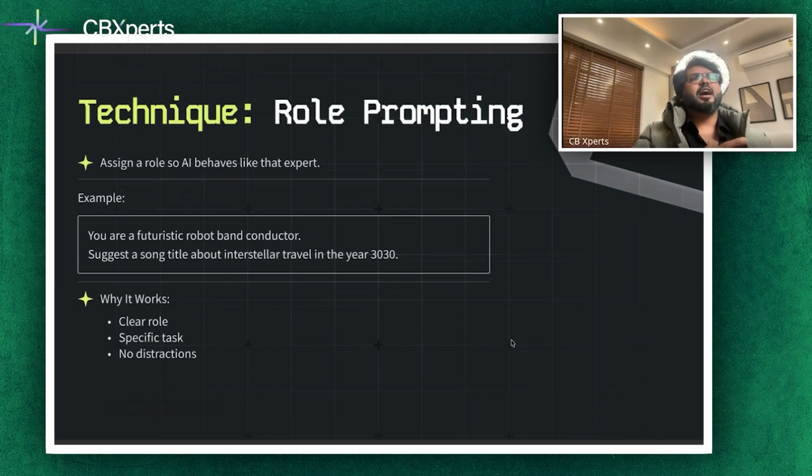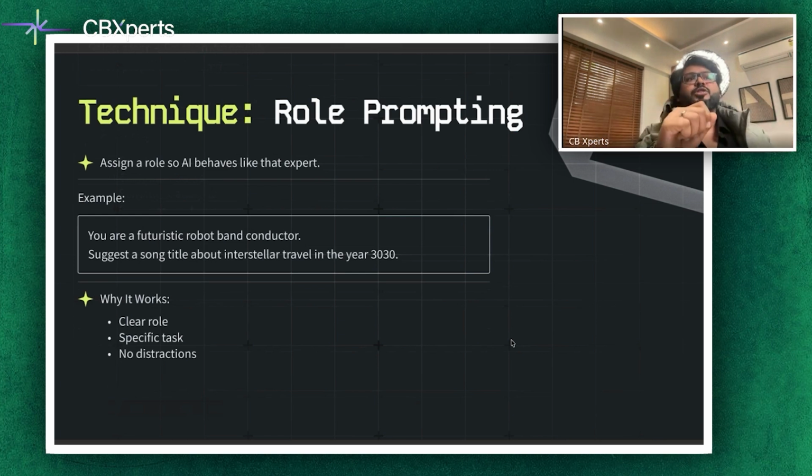Suggest a song title about, let's say, again, there is one more thing which I want to touch upon before I even jump towards an example. This kind of work has a role which is very clear, the task is specific, and there are no distractions. So it's important. Now I'll state an example and think about the exact words.